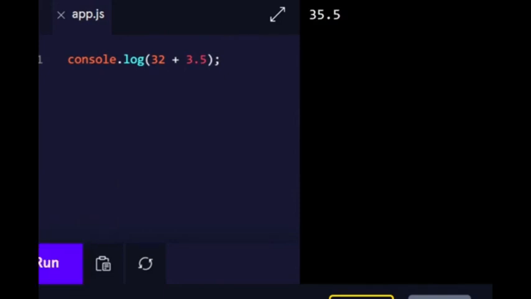Next, line 2, number 2. On a new line, write another console.log inside the parentheses. Take the current year and subtract 1969.